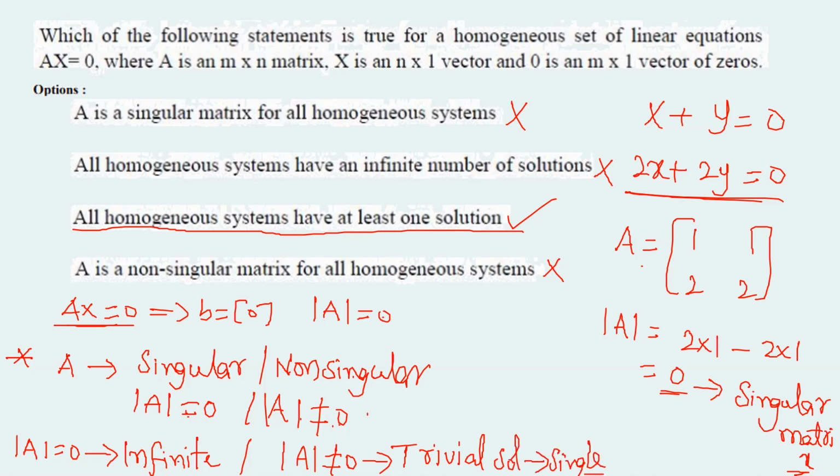Because let's see here in this example itself, we have det equals 0. The first equation and second equation are parallel. If we take out 2 as common, the second equation also reduces to x plus y equals 0, so both lines coincide, and they will have an infinite number of solutions. This is very important. You can solve many questions by using these properties, so please remember these properties.